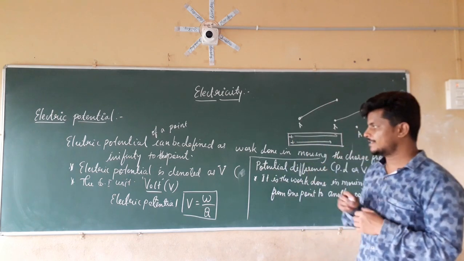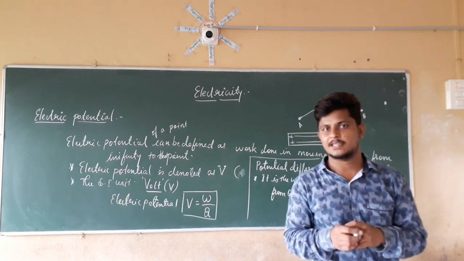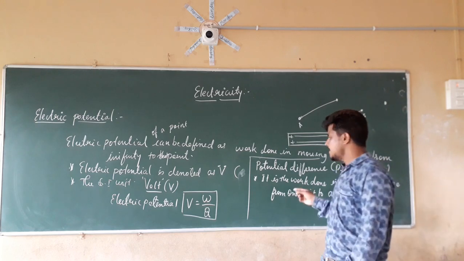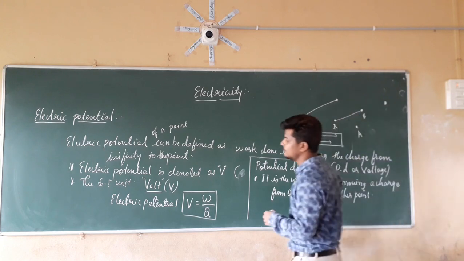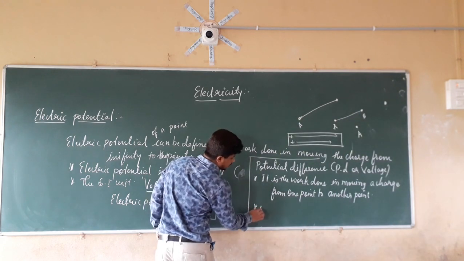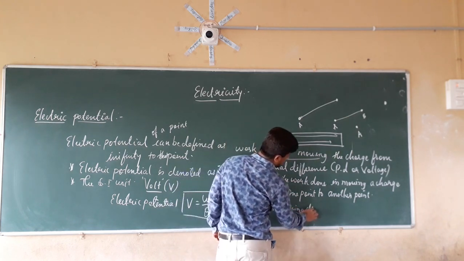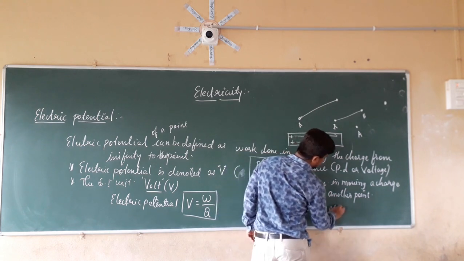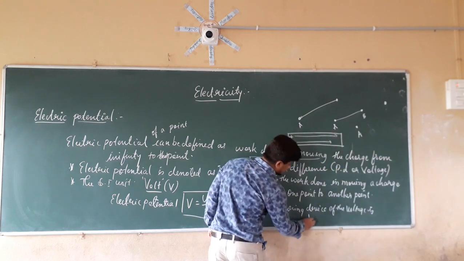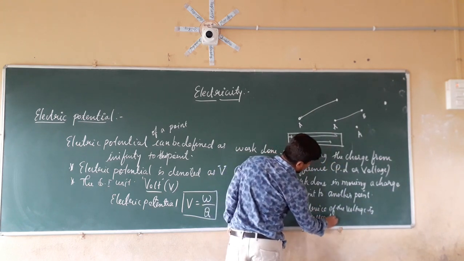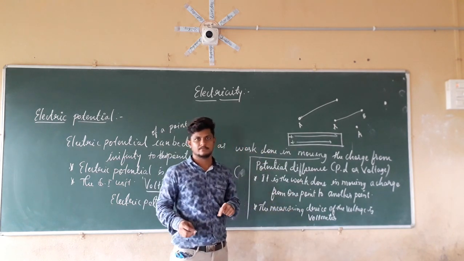In the last class, if you remember, we have a measuring device for measuring the electric current, that is nothing but the ammeter. In the same manner, we have a measuring device for measuring the voltage, that is the voltmeter. By using the voltmeter, we measure the voltage across two points.